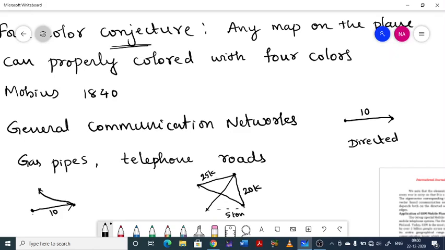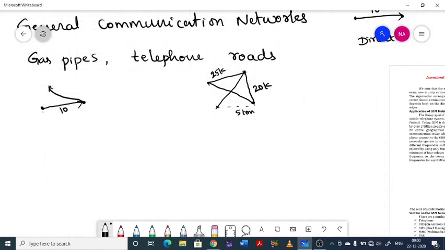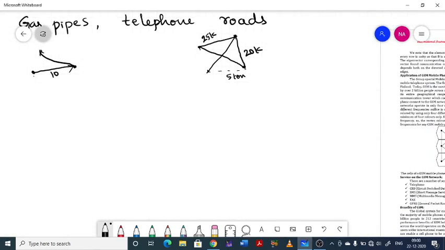So similarly, in many ways we may use directed edges to model communication networks. Next, how GSM network uses graph coloring. Our actual problem we are going to consider here: GSM networks and graph coloring.